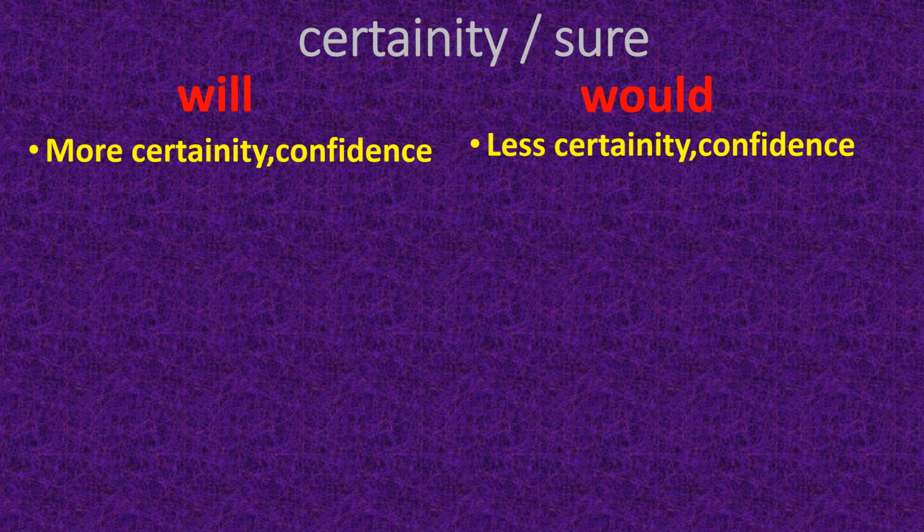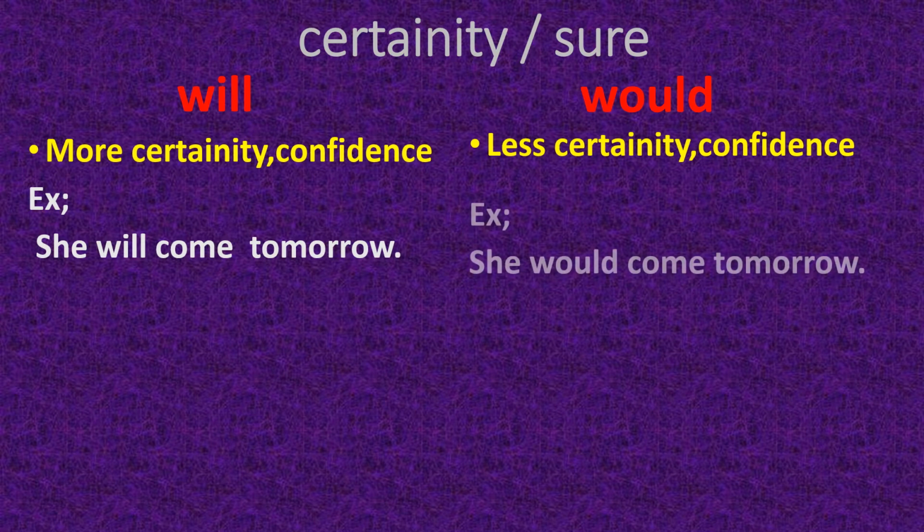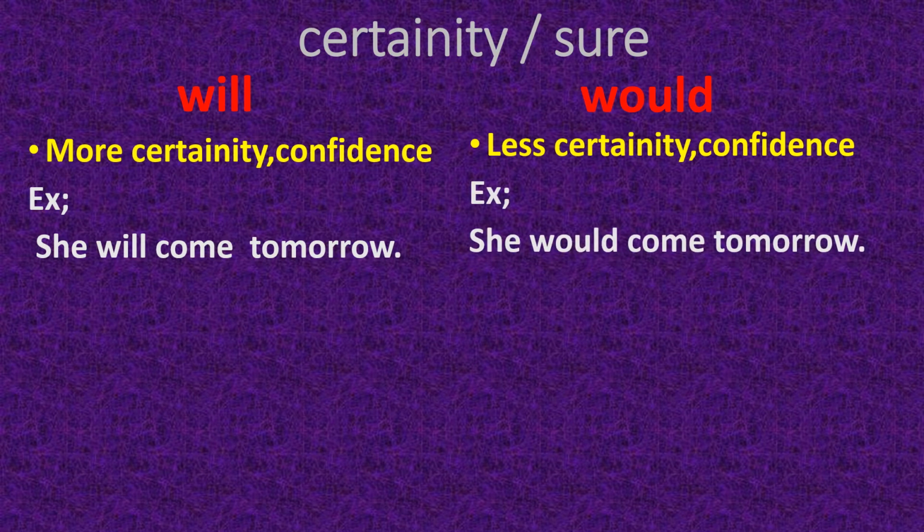Let's understand this through some examples. She will come tomorrow. When we mention will come, it shows a high degree of certainty or confidence, which means there is a high probability in that action.